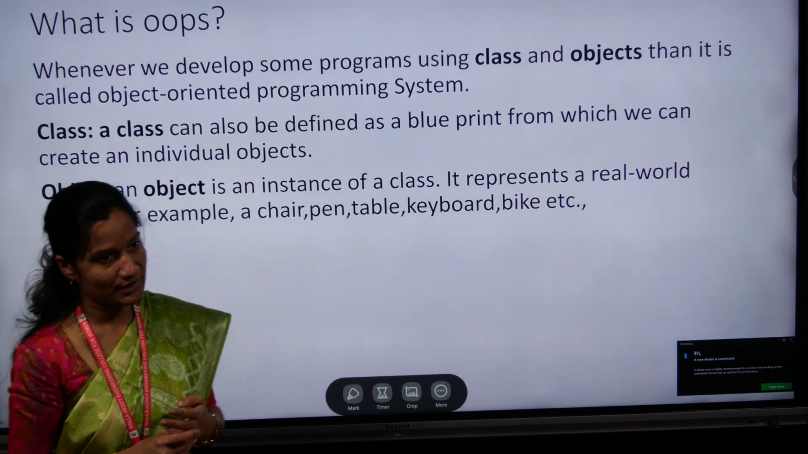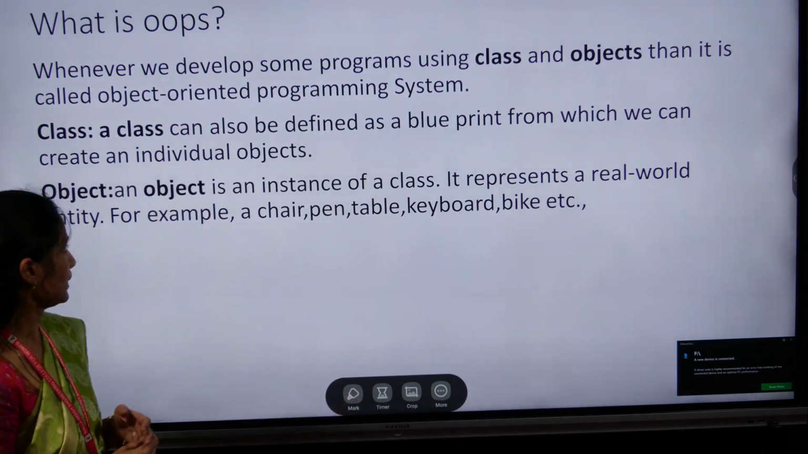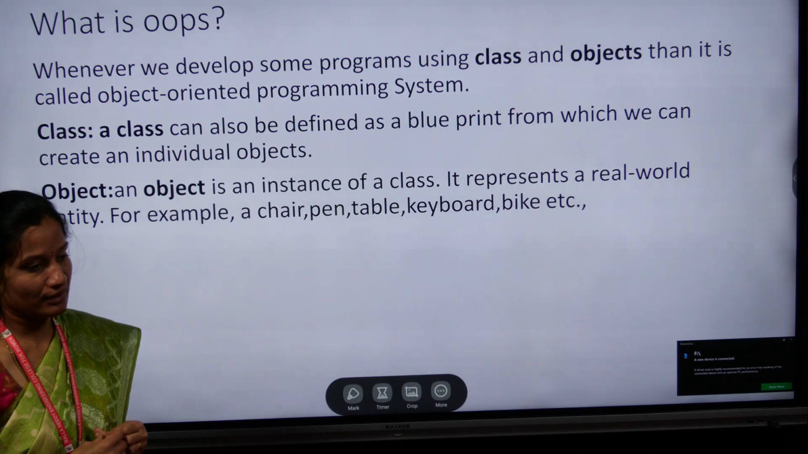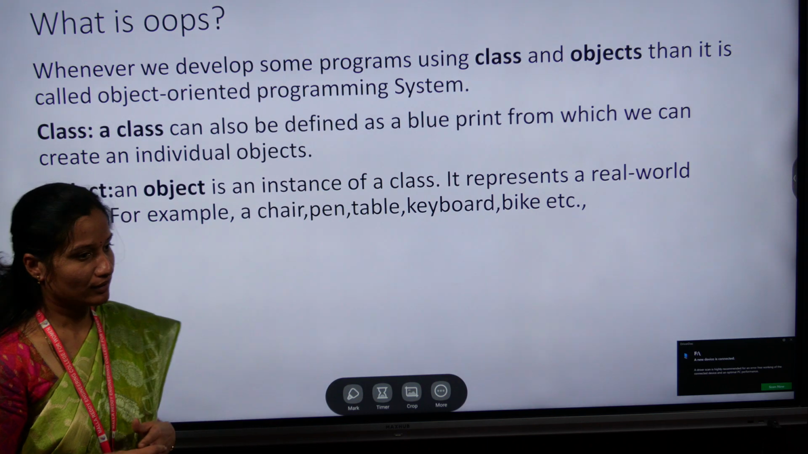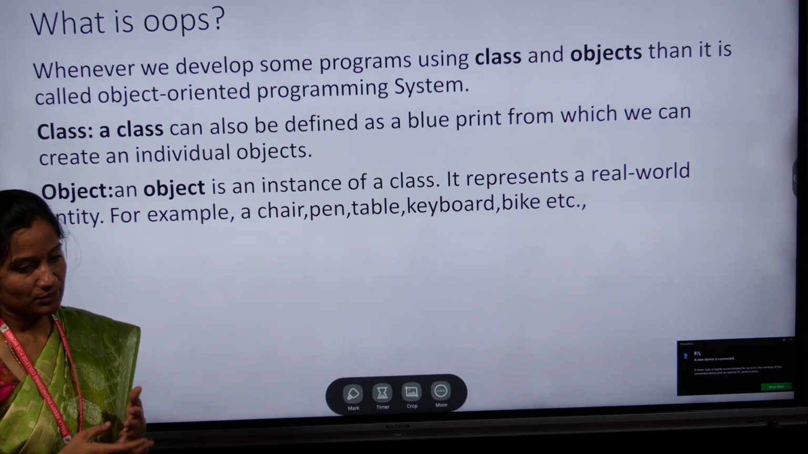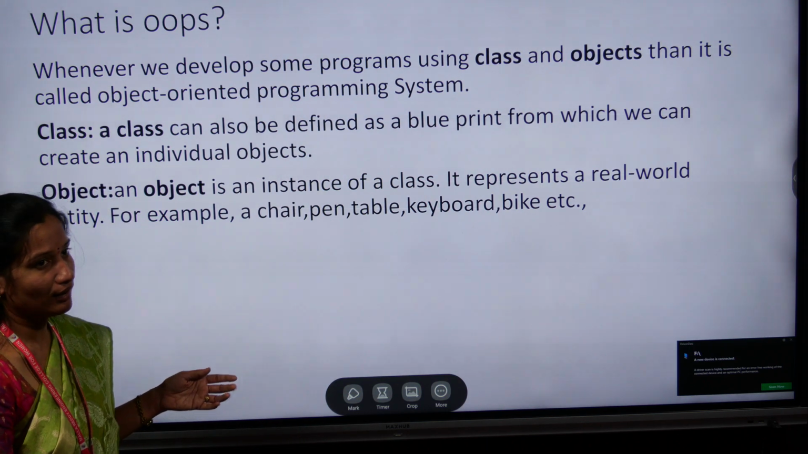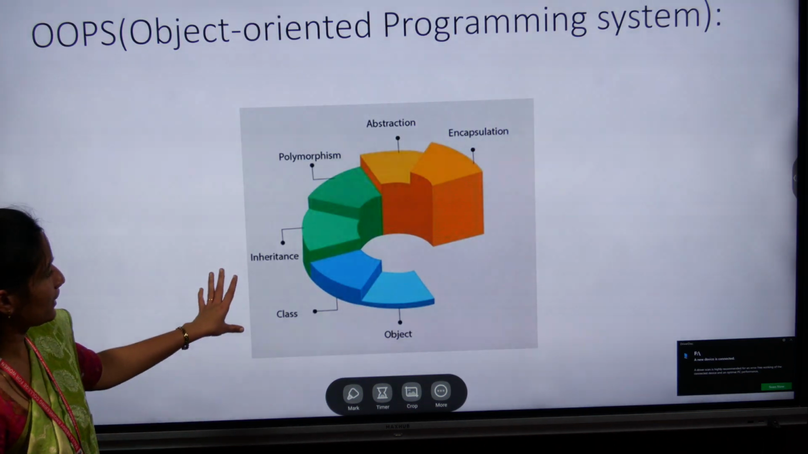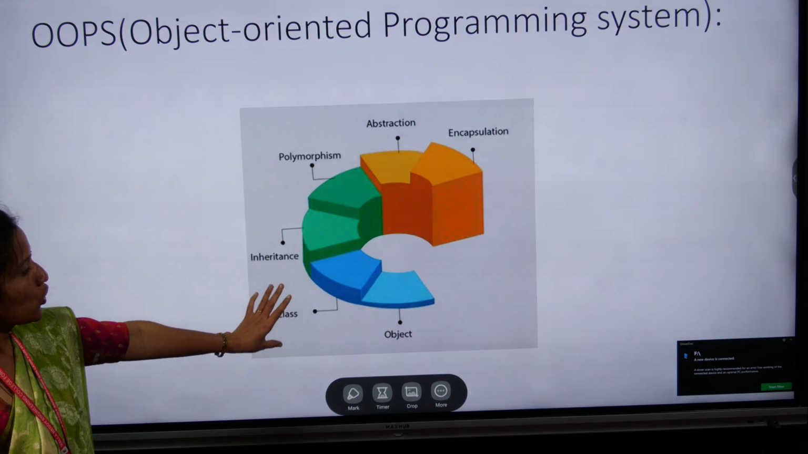In the real world, an object is an entity. For example, you take examples like tables, benches, pencils. Those are all objects. And this is the diagrammatical representation of the OOP system.